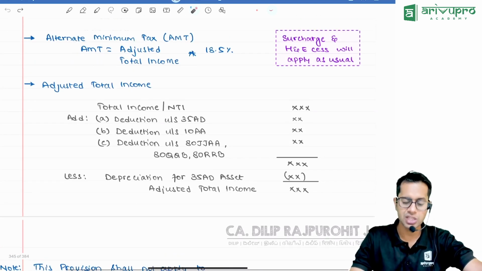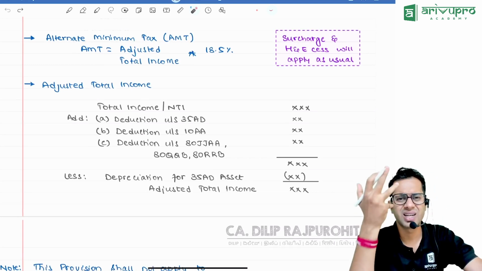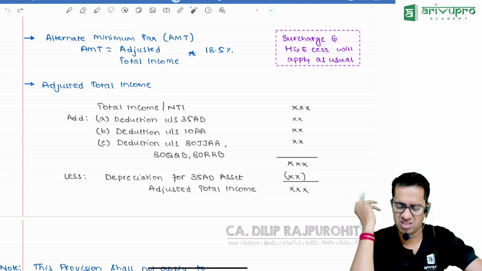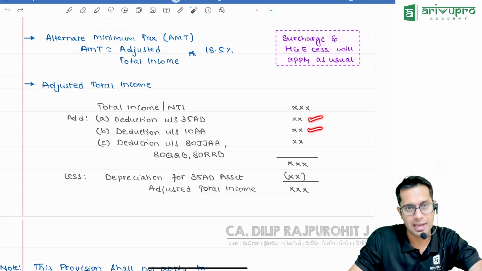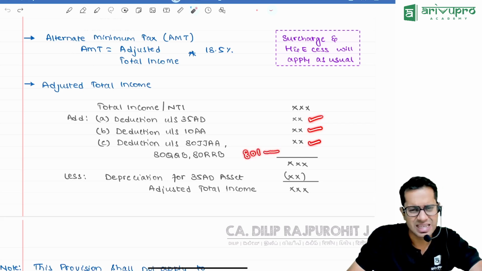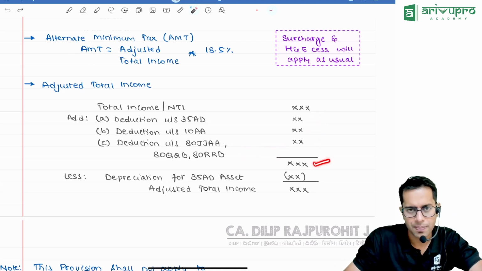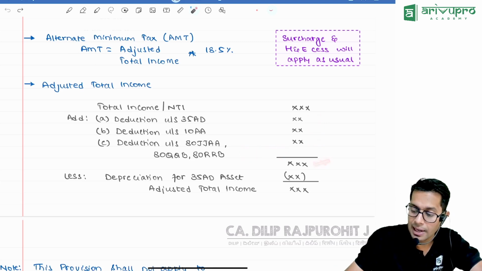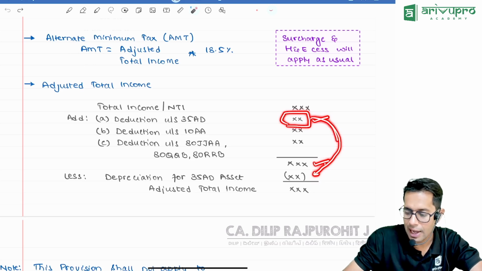Now, sir, you said adjusted total income into 18.5%. Adjusted total income means what, sir? Adjusted total income means your total income, add the deductions which you have claimed under section 80, 35AD, 10AA, 80JJAA, 80QQB, 80RRB, 80-IA series, etc., which are all coming in final level. Okay, you'll get your amount. From that you subtract depreciation on 35AD asset, because your deduction is added back, I will give you depreciation.